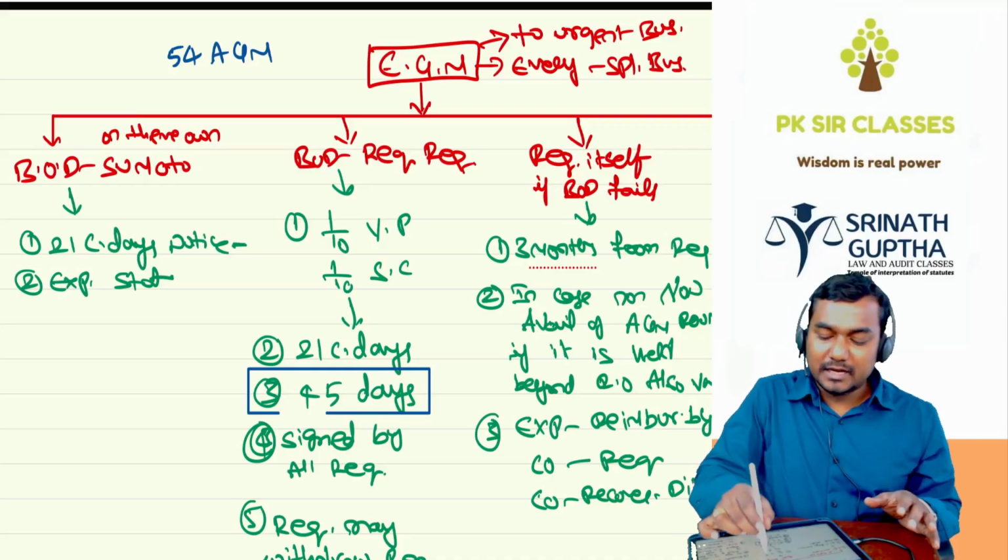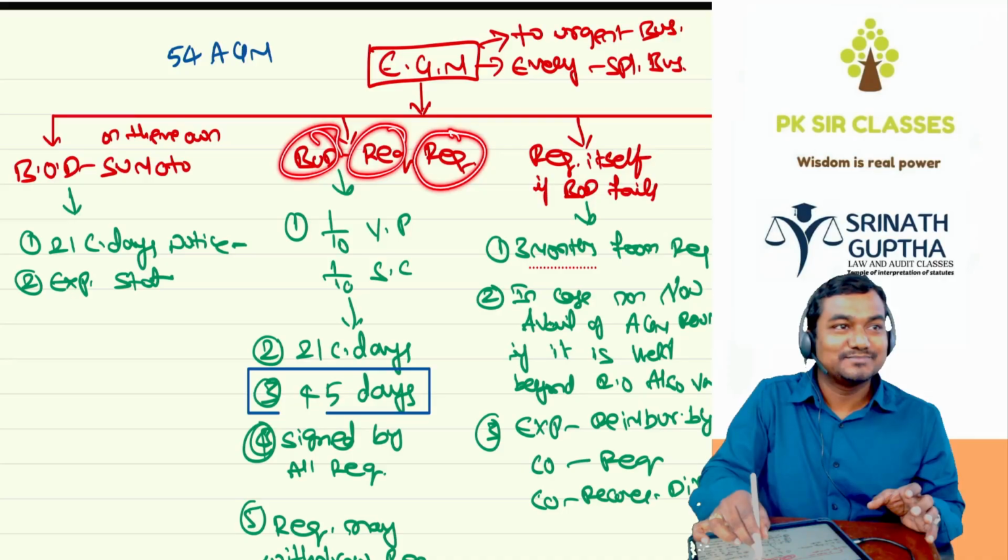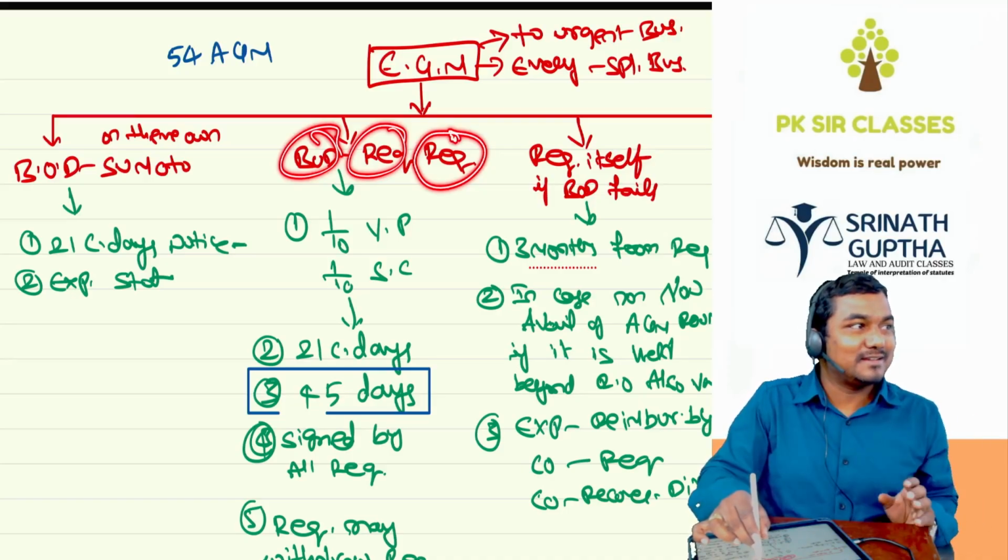Done. And an EGM can also be called by the BOD at the request of the requisitionist, the person who is requesting for the general meeting.